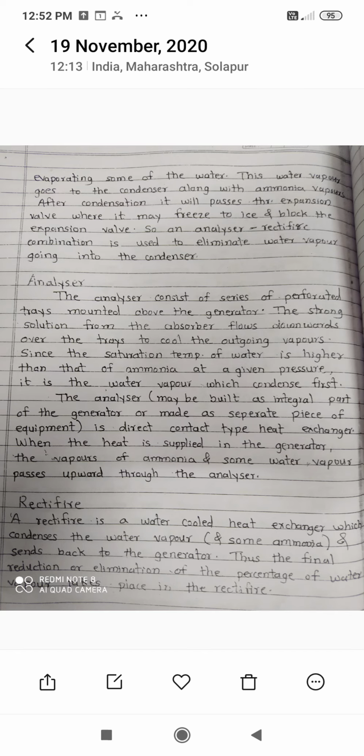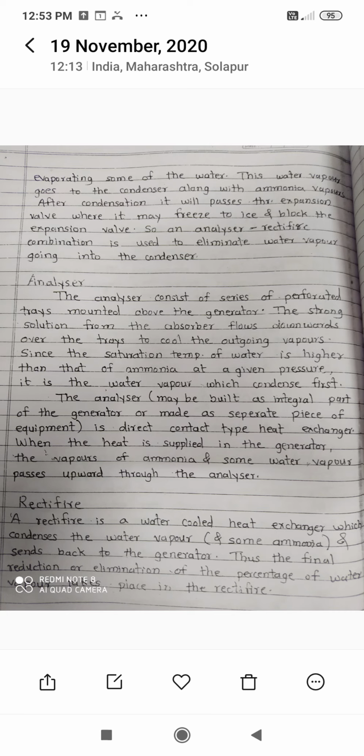So the first one is the analyzer. The analyzer consists of a series of perforated trays mounted above the generator. The strong solution from the absorber flows downwards over the trays to cool the outgoing vapors. Since the saturation temperature of water is higher than that of ammonia at a given pressure, it is the water vapors which condense first. The analyzer may be built as an internal part of the generator or made as a separate piece of equipment. This analyzer is a direct contact type of heat exchanger.